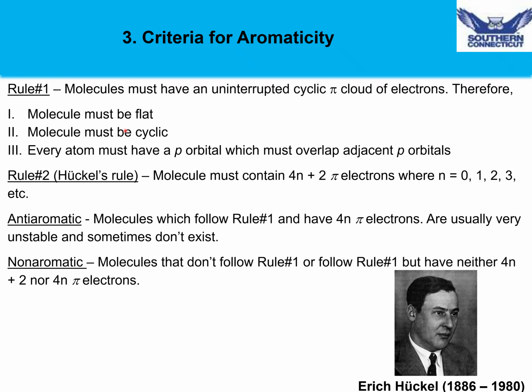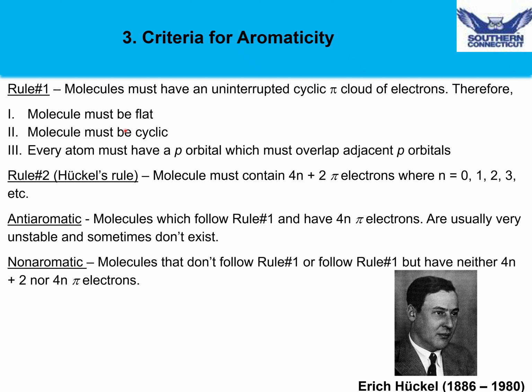The second rule that a compound must follow in order to be aromatic, also sometimes called the Huckel rule, is that it has to have 4n plus 2 pi electrons, where n is an integer. For example, if a compound has 6 pi electrons, it could be aromatic as long as it also follows Rule 1.